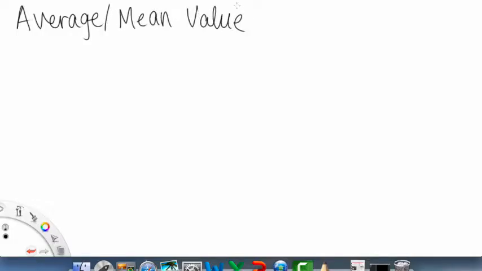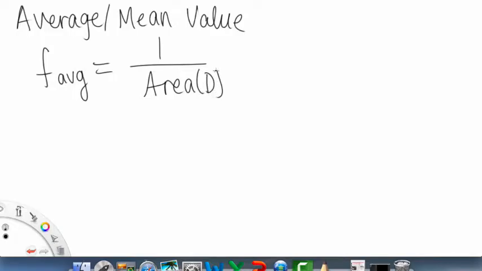Okay, so the next topic is average or mean value. So what we have is f average is going to equal the following: 1 over the area of D, the area of our domain, times the double integral over the domain of f of x, y, dA.